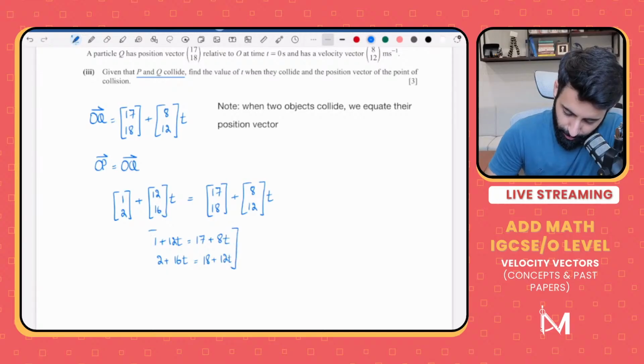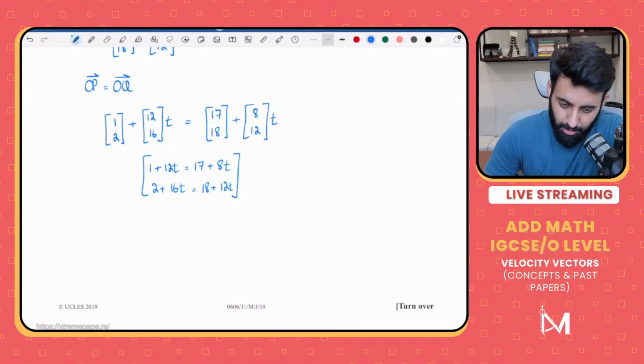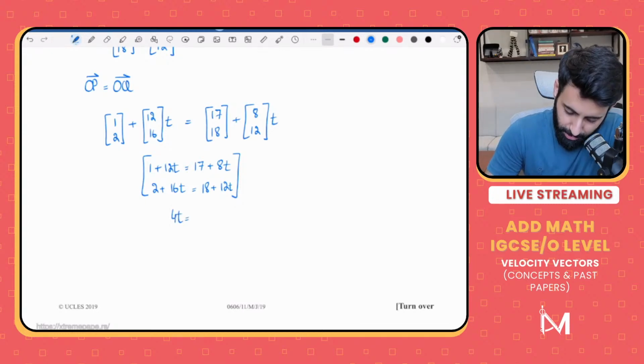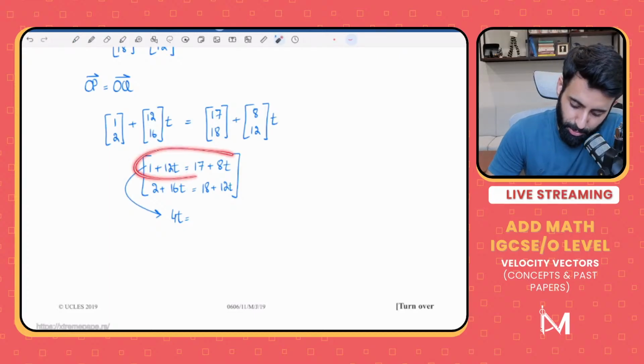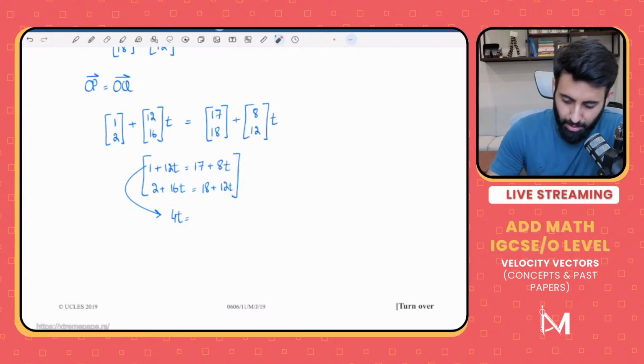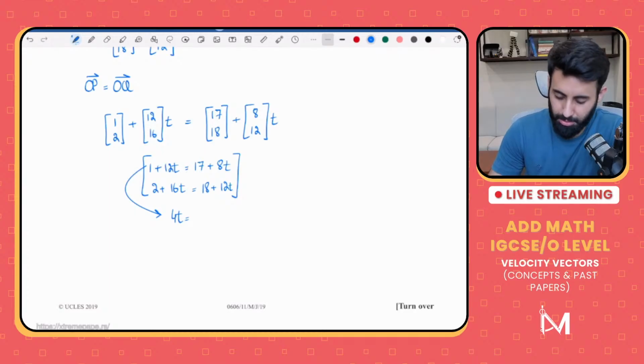There you go. Okay, now let's get all the t's on one side. Let's get all the constants on one side. So if you get all the t's on one side, that would be 4t is equal to, so you don't have to use both of them, just use one of them. Okay, if you have to show that they're colliding, then you will have to use both of them, show that you're getting the same value of t. But if you just have to find out the time when they're colliding, then you can just use any one of the two.